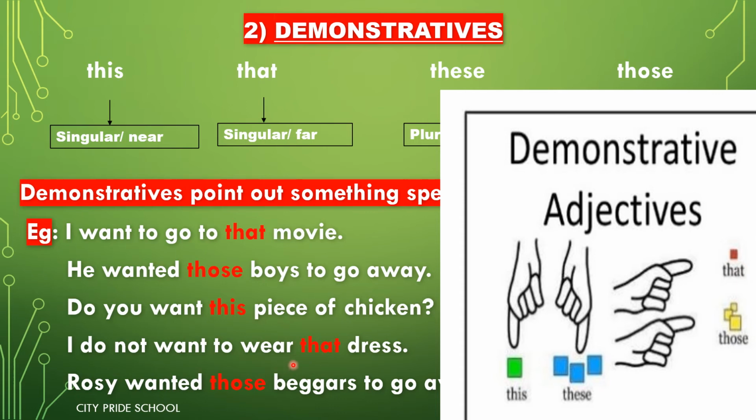I do not want to wear that dress. Dress is singular and that we have used. Now that here is indicating dress, a dress which is away from us. Rosie wanted those beggars to go away. Now beggars is a plural noun and probably these beggars are at a distance. So the demonstrative those has been used here.